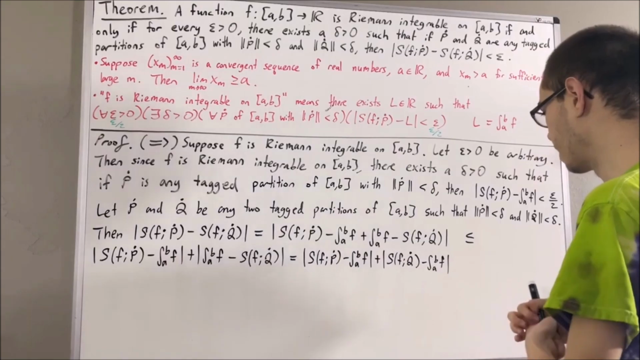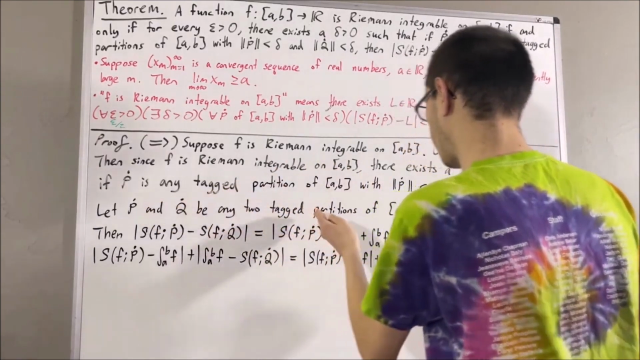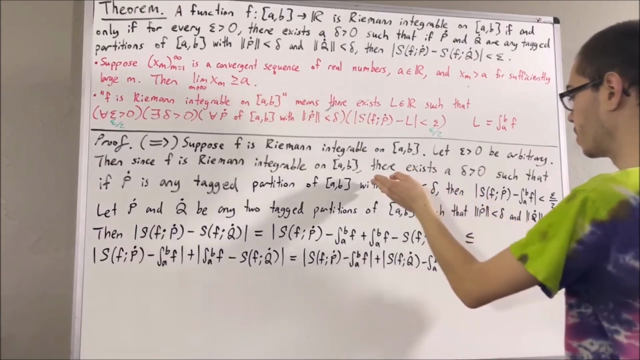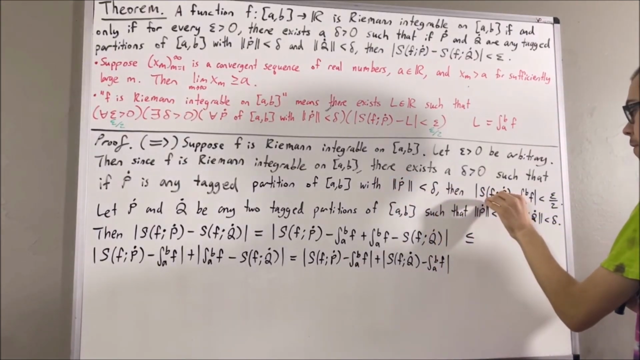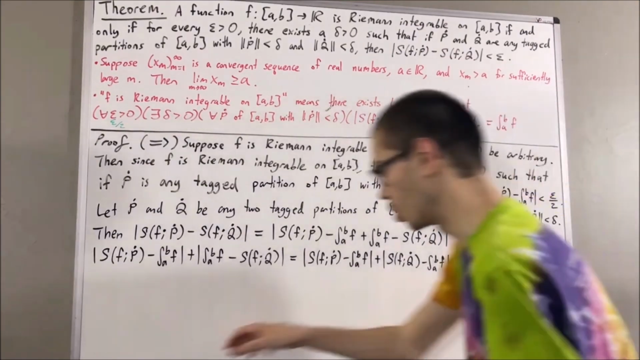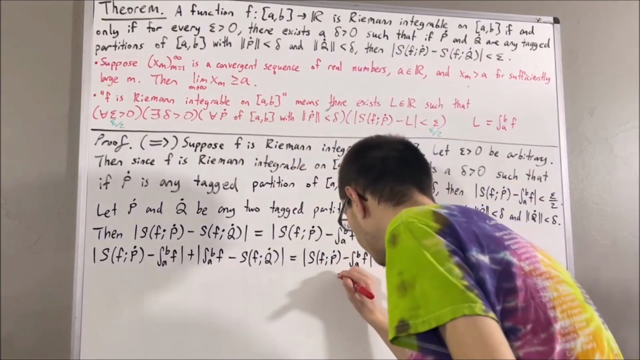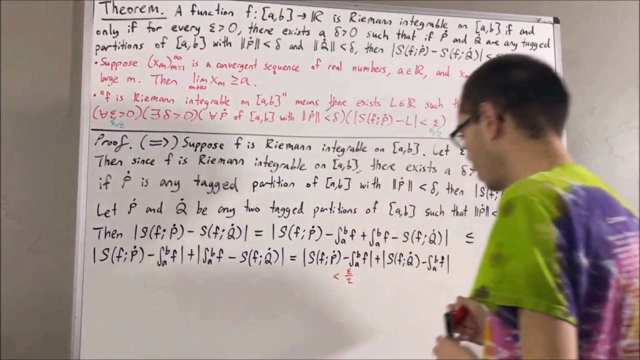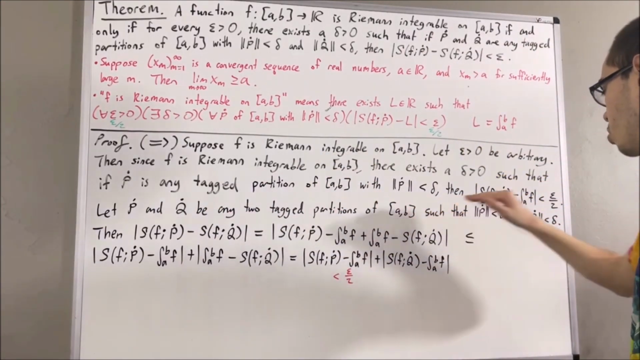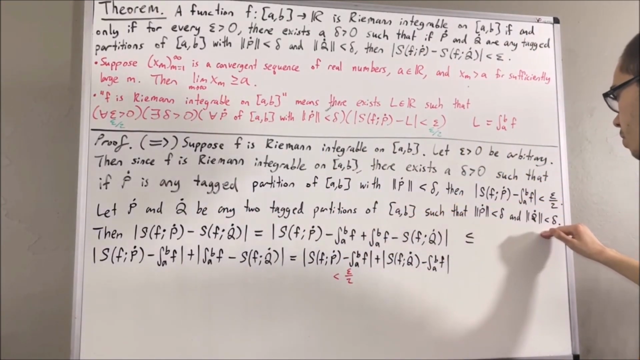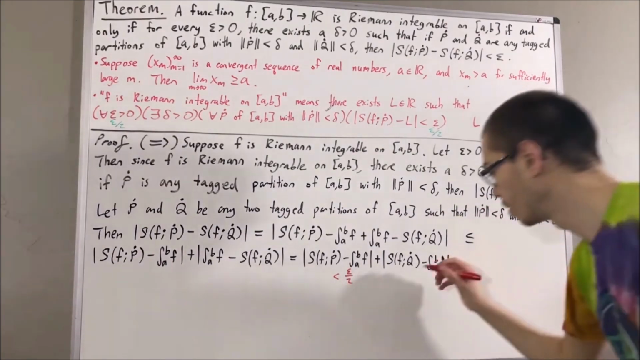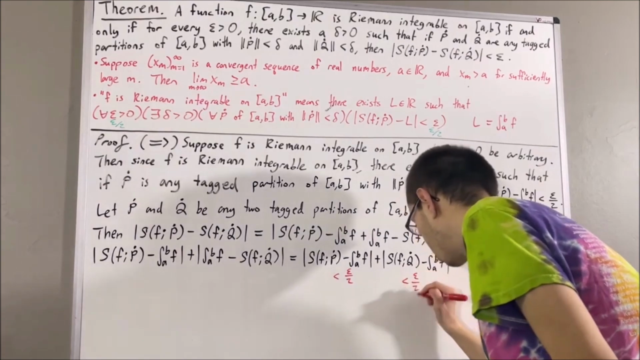But then, since P is a tag partition of a comma b whose norm is less than delta, it follows that the absolute value of its Riemann sum minus the integral is less than epsilon over 2. So this guy is less than epsilon over 2. And also, since Q is a tag partition of a comma b whose norm is less than delta, it follows that the absolute value of its Riemann sum minus the integral is less than epsilon over 2. So this guy is less than epsilon over 2 as well.